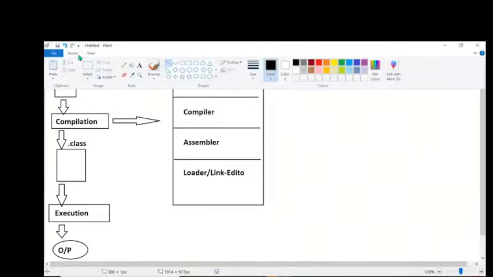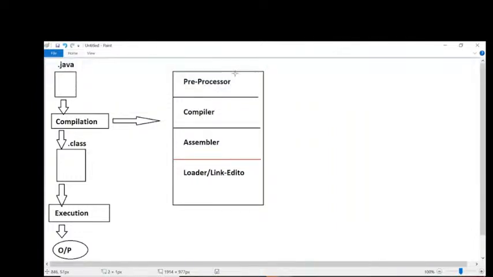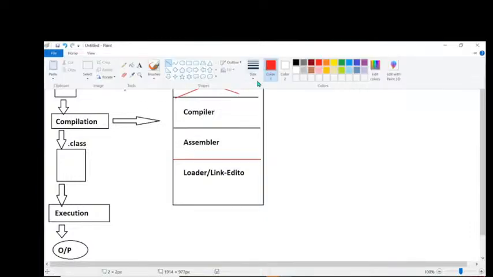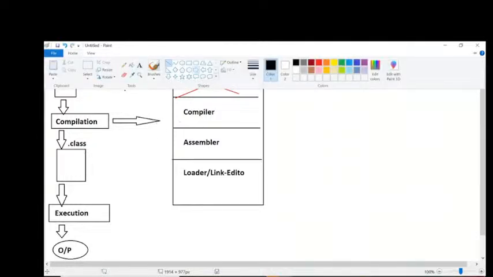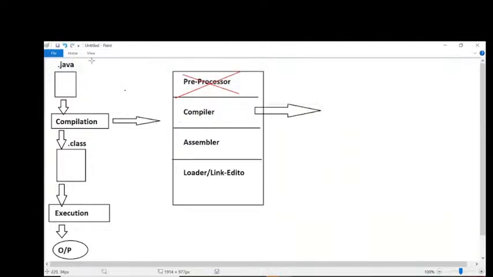If it is the Java programming language, what is not going to exist here? The preprocessor does not exist. Please recognize this point here. The preprocessor does not exist.